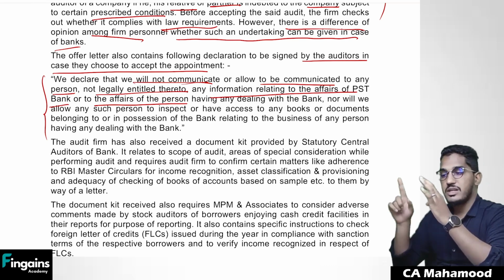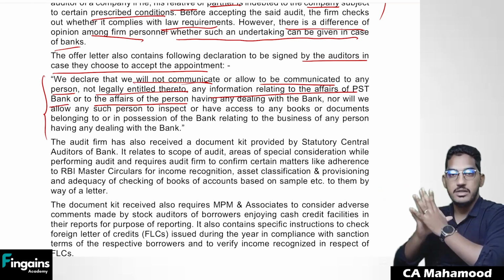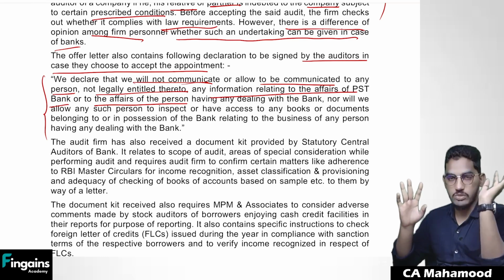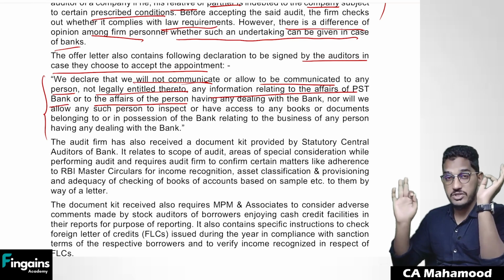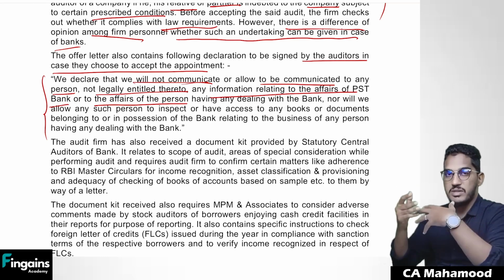Neither the bank's information, nor the bank's customers' information, none of the information will be shared with third parties. Basically, they are asking you to sign the confidentiality clause. You will remain confidential. One of the basic ethical requirements is that you have to be confidential. Secrecy you have to maintain as a part of your responsibility as an auditor.